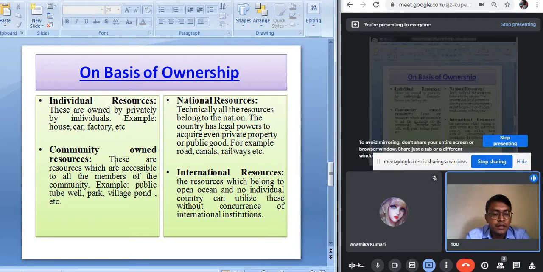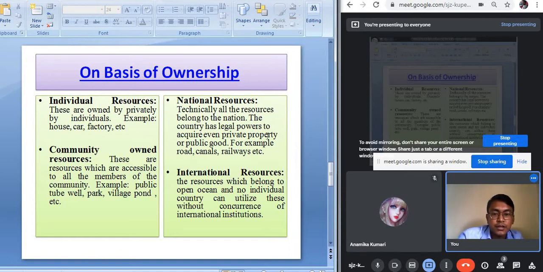In the villages there are ponds and village wells, where all the people living in the village have the right to utilize the water. So it's a kind of community owned resource. Once again I am telling you that resources which are owned by a single individual are known as individual resources, and the resources which can be utilized by all the members of a particular area or community are known as community owned resources.